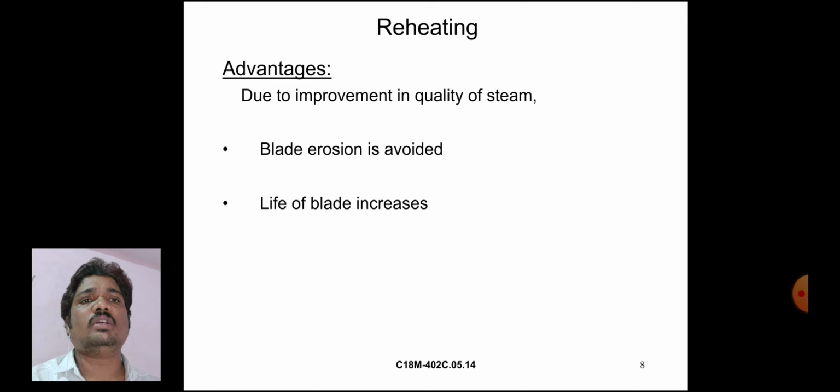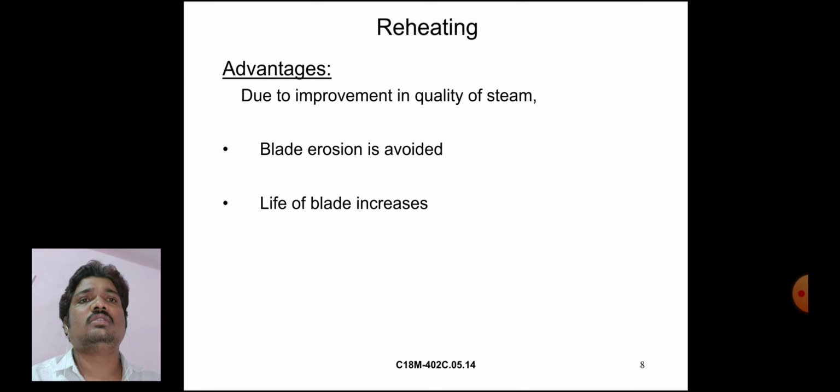Life of blade increases. Specific steam consumption decreases. Overall thermal efficiency of plant increases.